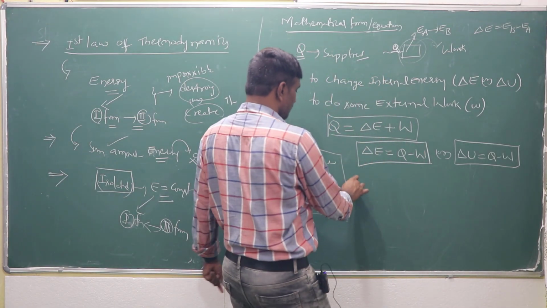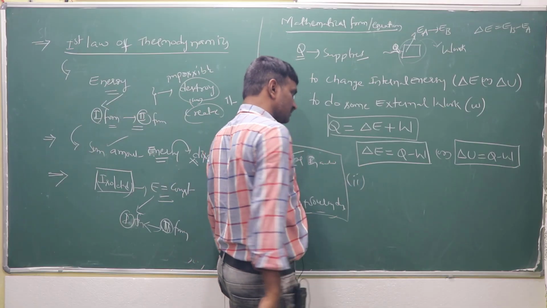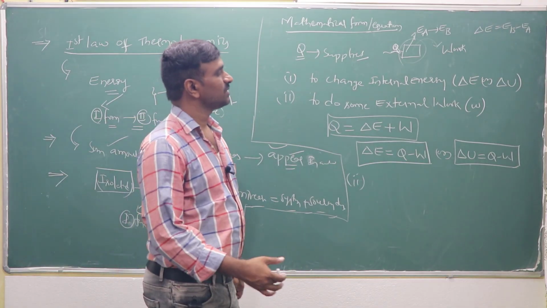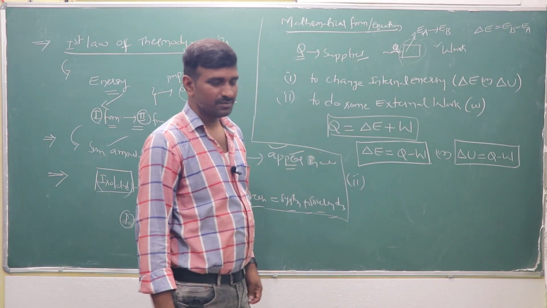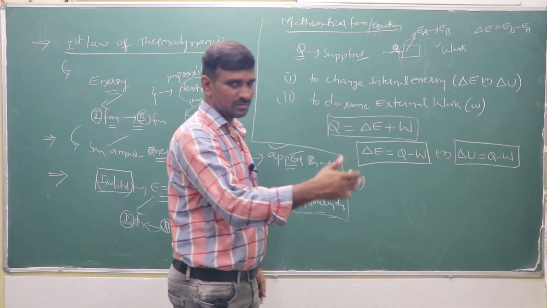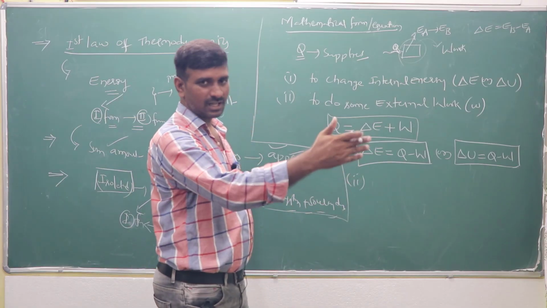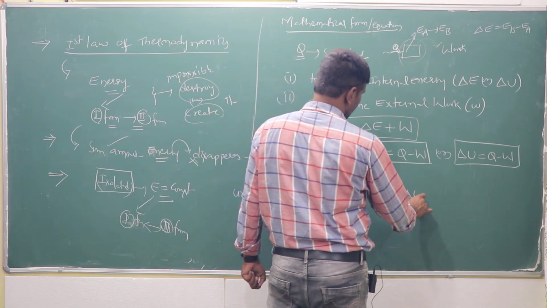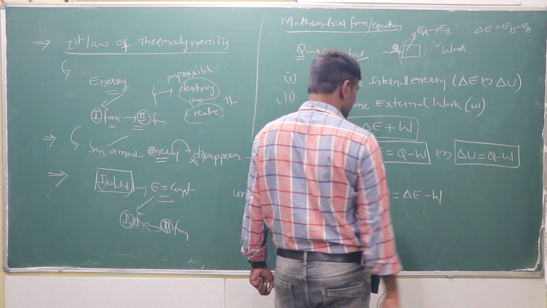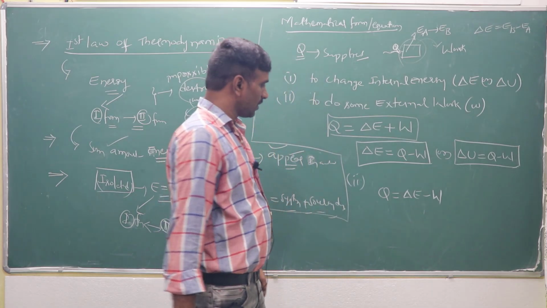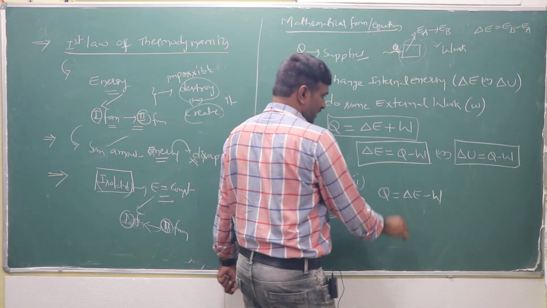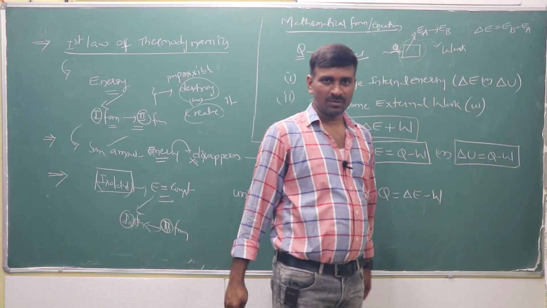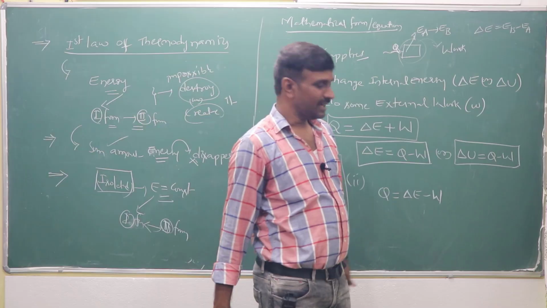Right? Next, another form is also there. Here we are using two forms of the first law of thermodynamics. This is one form, frequently used in some of the further conversions. Another form is also there: Q is equal to delta E minus W, where the amount of work that takes place, W, is negative.